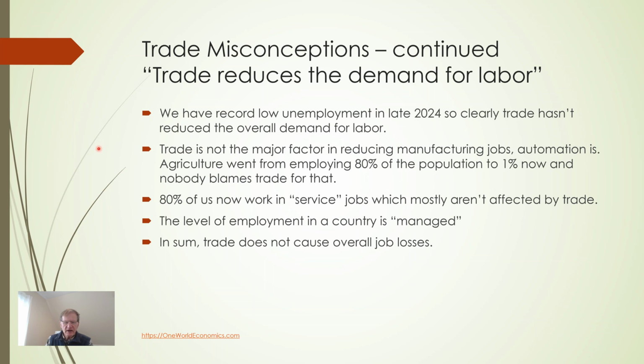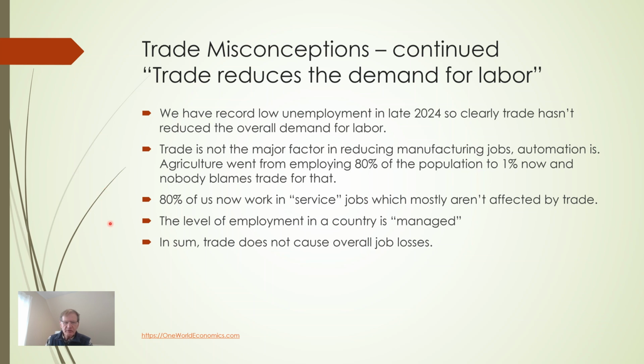Automation is. Agriculture went from employing 80% of the population to 1% now. Nobody blames trade for that, even though we import and export a lot of agricultural products. 80% of us now work in service jobs, which mostly aren't affected by trade.